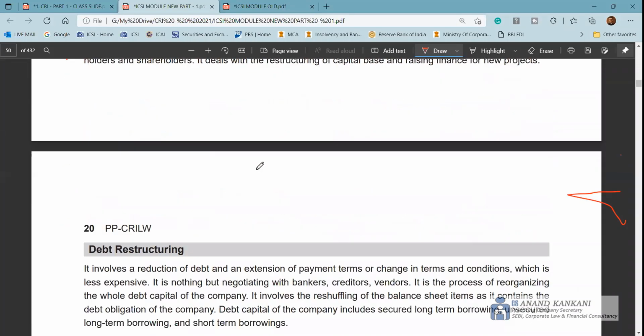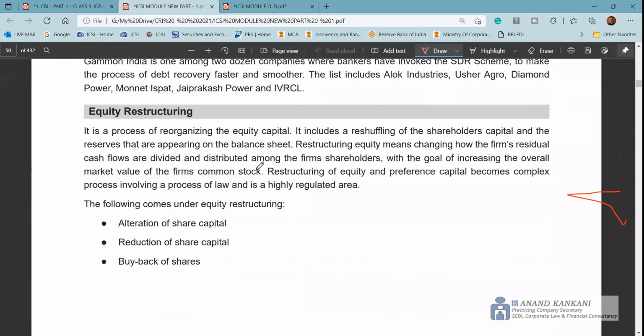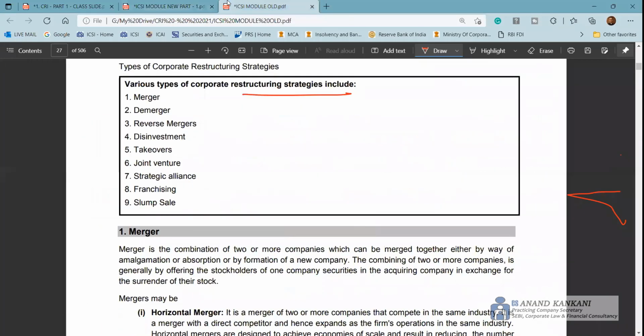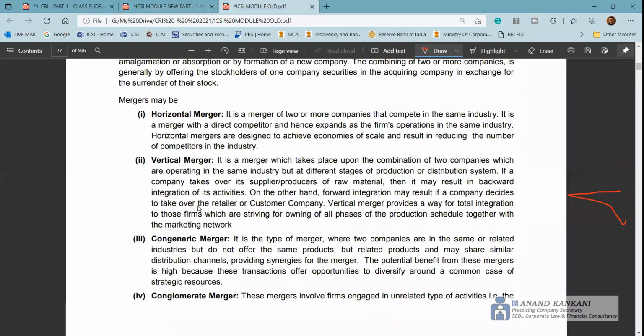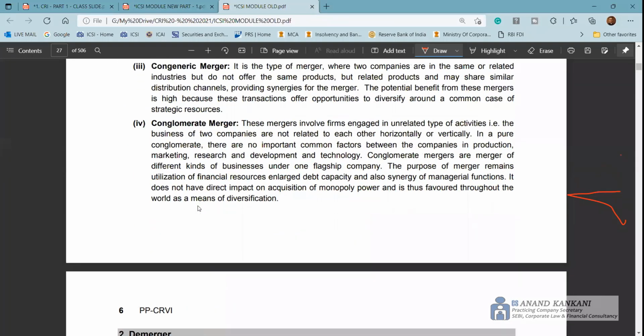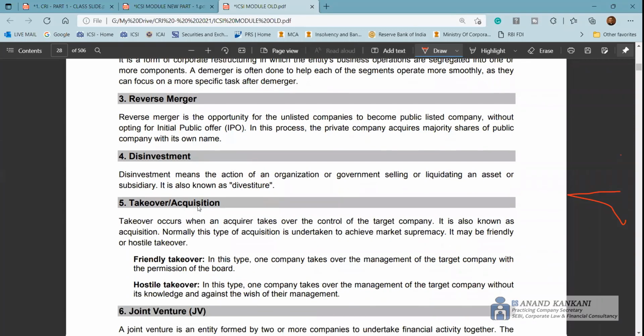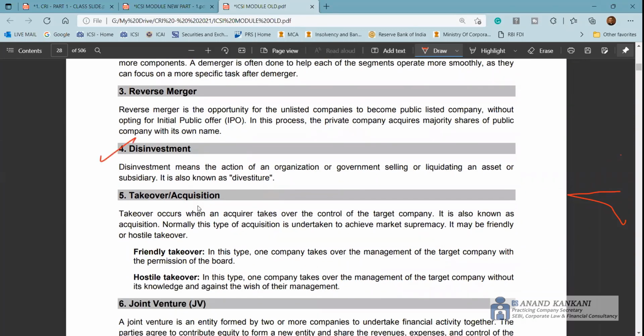And then financial restructuring, we will do it with the help of the buyback chapter from the old syllabus module. So these are the topics that we have already covered: mergers, right? Horizontal, vertical, congeneric, conglomerate merger, demerger, reverse merger, disinvestments. Disinvestment takes place when the government sells its stake. A classic example now is Air India. Air India disinvestment is again a classic example that we can write in the exam.